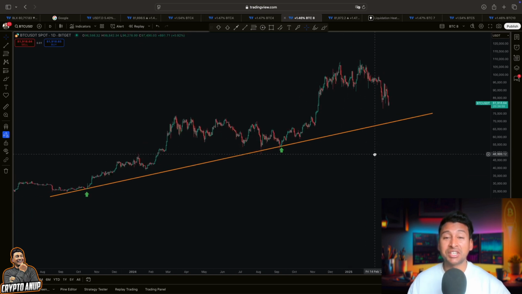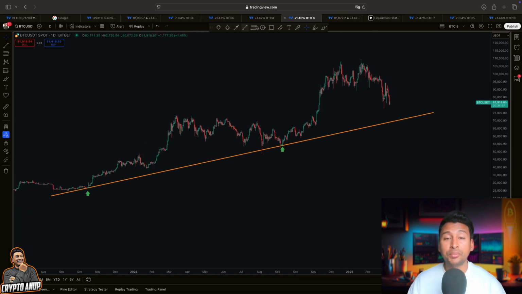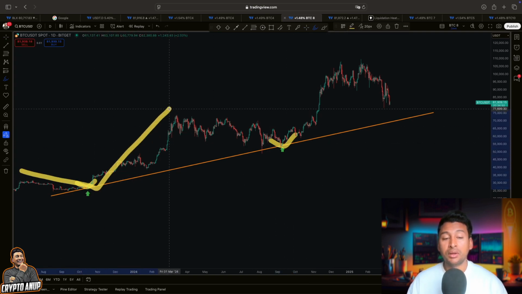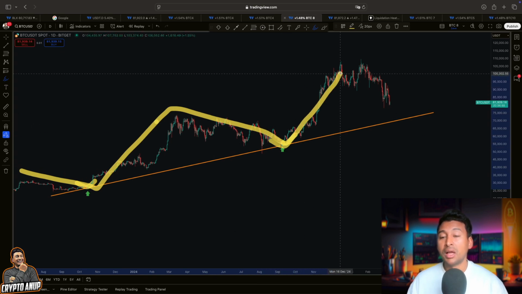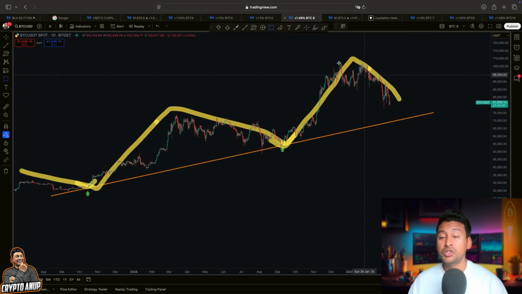Because in the past price action, we are aware each and every pullback around this rising trend line later resulted in a very, very bullish move. I mean, a higher lows, higher highs continuation, right? So if we see a continuation towards this rising trend line, then you can see Bitcoin is going to drop below 80,000.